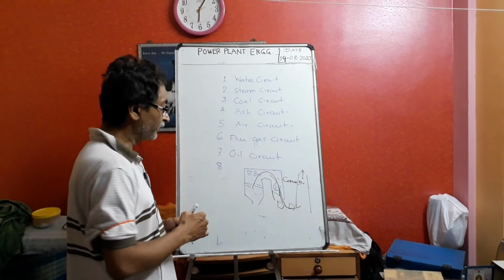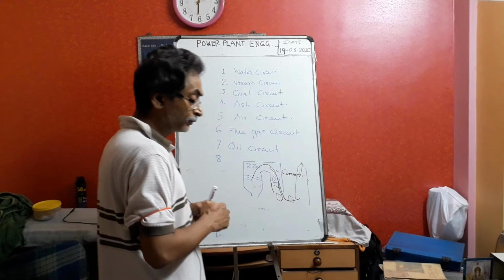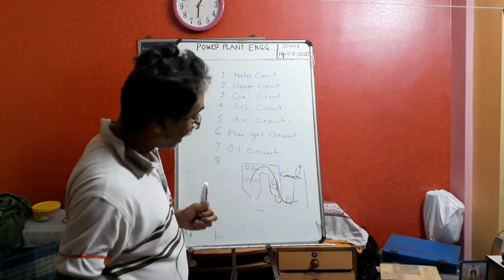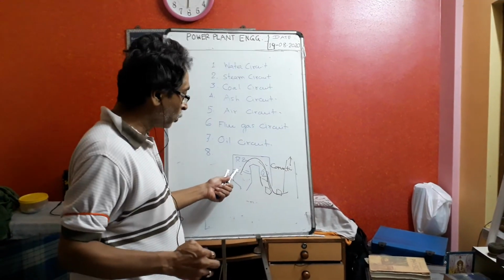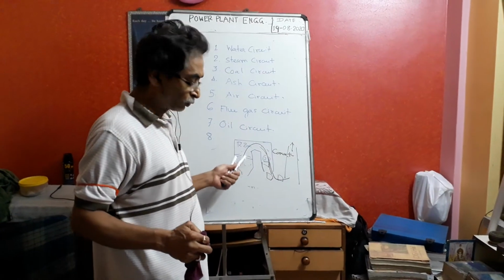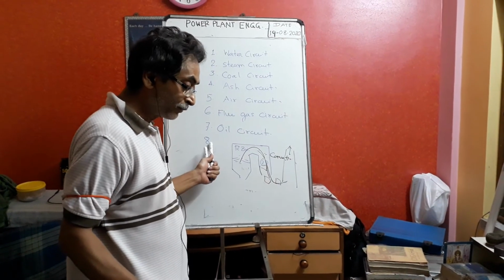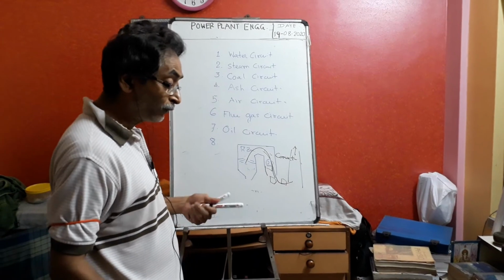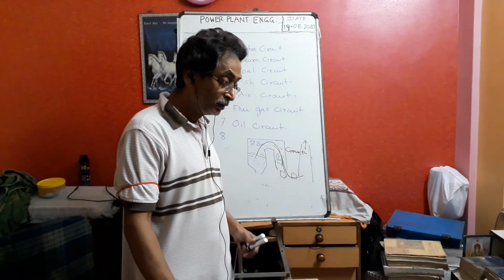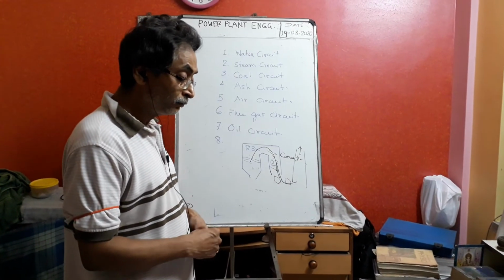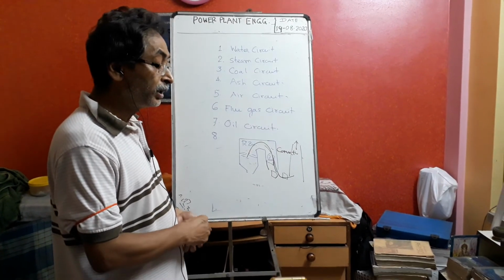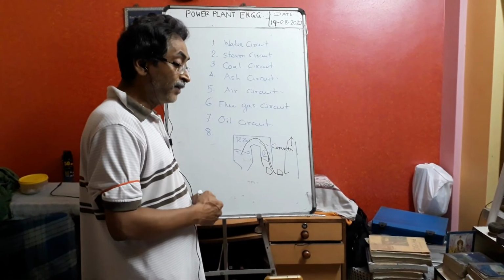Then the oil circuit. What is the oil circuit? Initially I cannot burn the coal, so I need oil. So there will be a fuel oil tank with some fuel oil. What type of fuel oil? It is not petrol or diesel. It is very low quality, called HFO, heavy furnace oil.